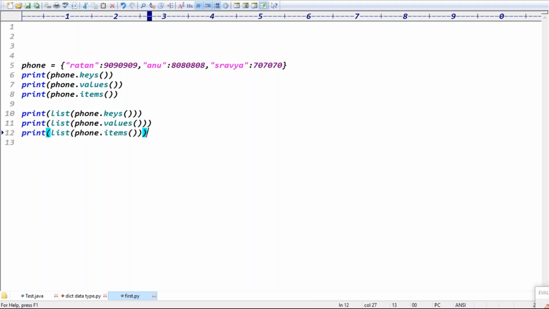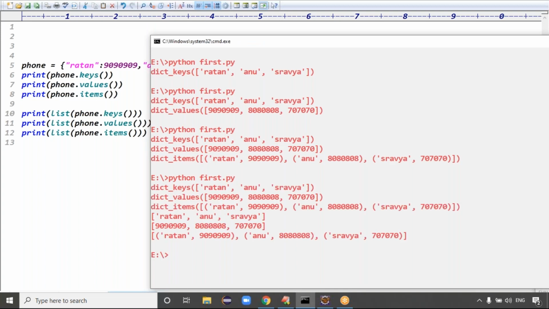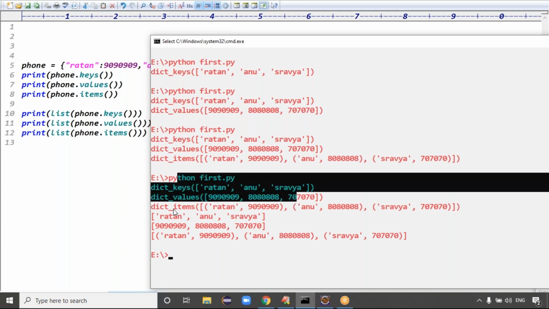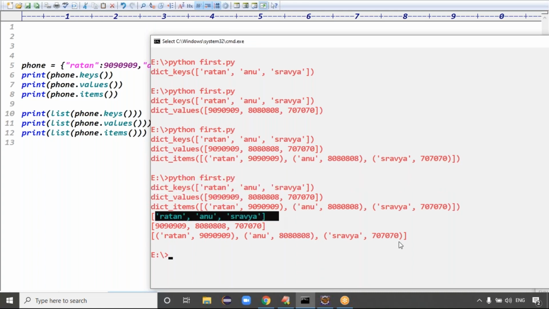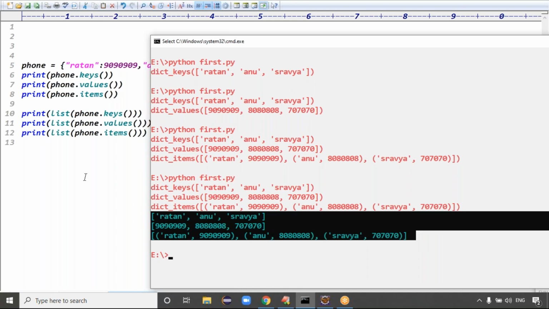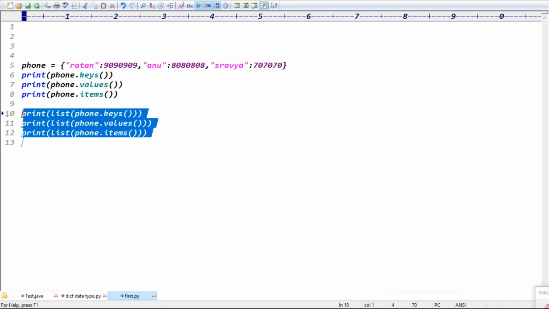Guys, are you clear now? There is information, see the output ones. In the first case, you're getting keys and values directly, items, meaning you're getting some extra information. But in the second case, you're getting only the list format, right? No, sir, I want the output in tuple format.